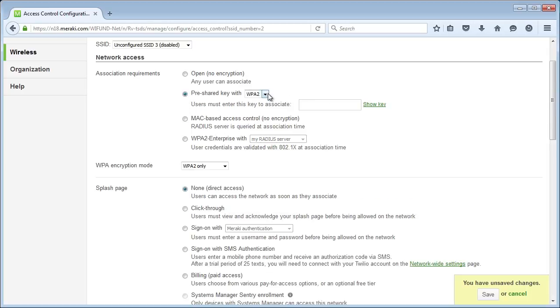Pre-shared keys with WPA2 or WEP. WEP bad. Wireless equivalency protection, no good. Stay away from it. Really easy to crack. So WPA2 is where we would like to be. And this would be a password, basically, to get into the environment. Again, open is no key at all. No encryption. Everything's passed in plain text between you and your wireless access point.